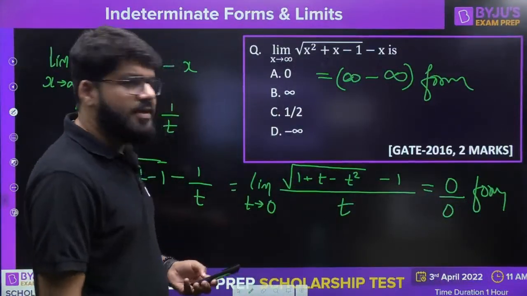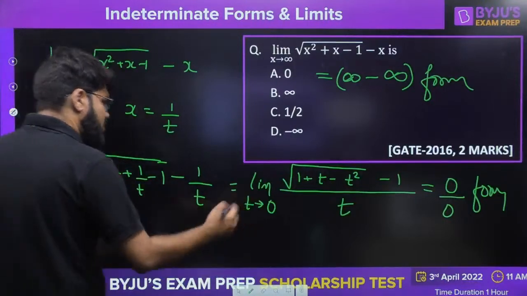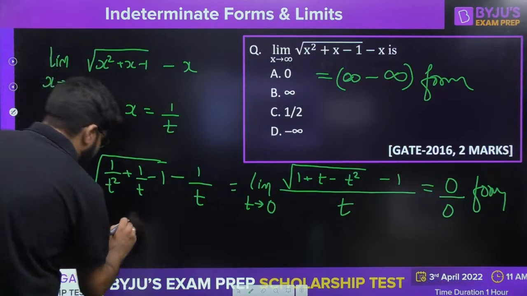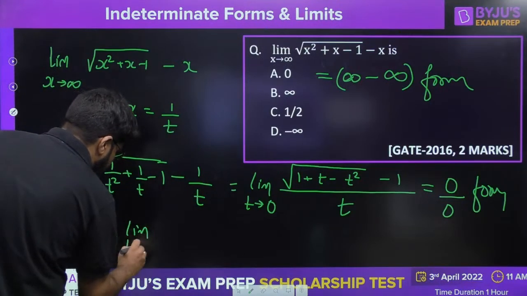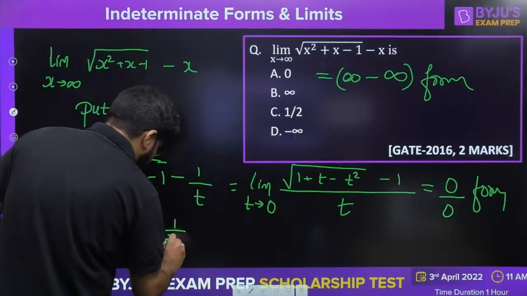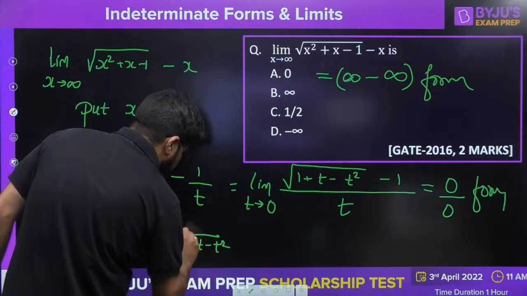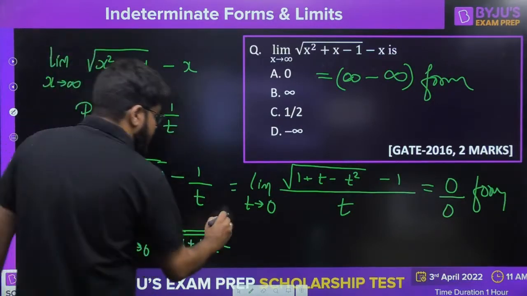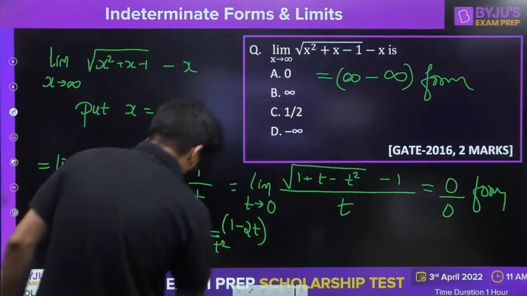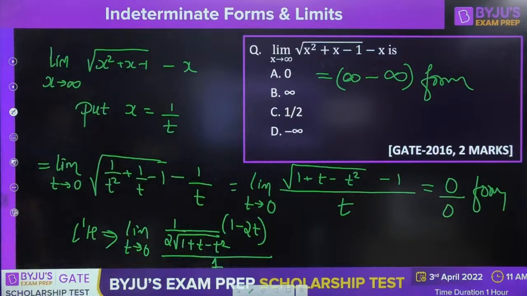Okay, let's do it then. Yes, correct, 1 by 2, C will be the correct answer. So it is 0 by 0 form, so time to apply L'Hospital. If I apply L'Hospital, I'm going to get limit of t tending to 0. Differentiation of root x, term number 1, is 1 by 2 root x, into, by chain rule, differentiation of 1 minus 2t, differentiation of 1 is 0, divided by the differentiation of only t in the denominator, which is 1.